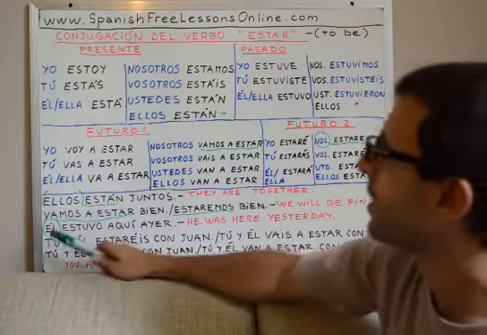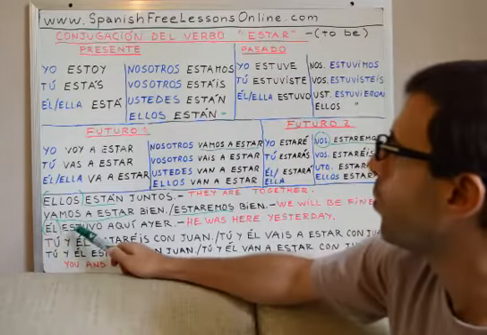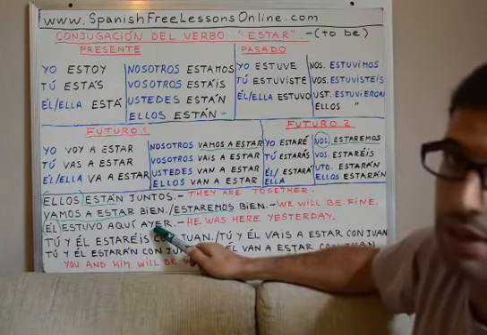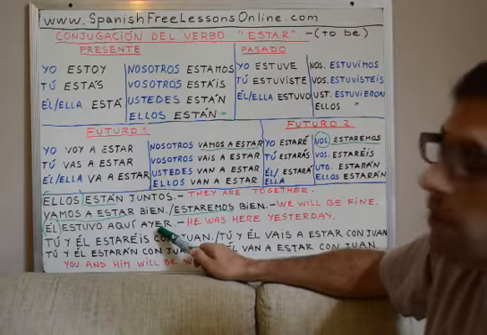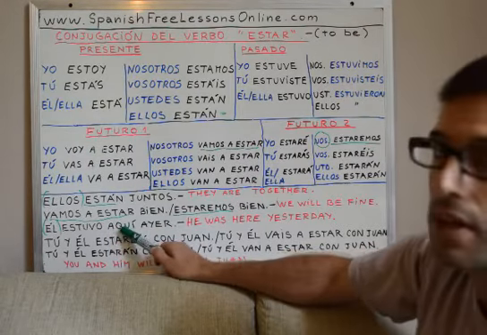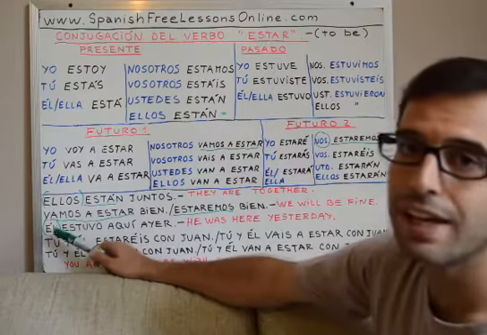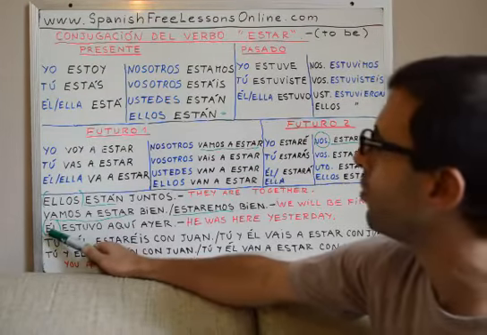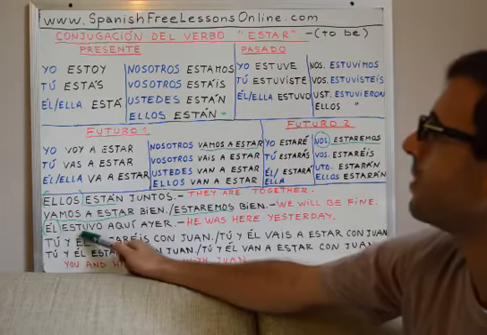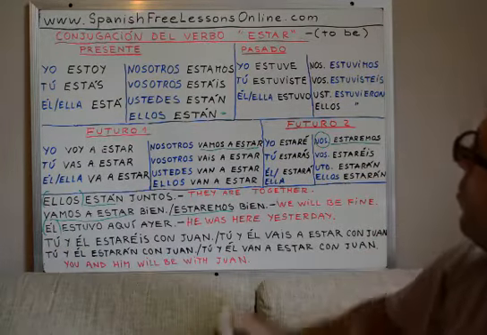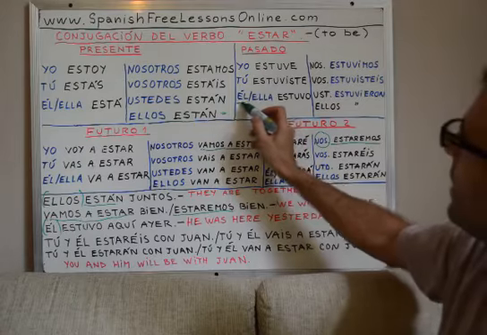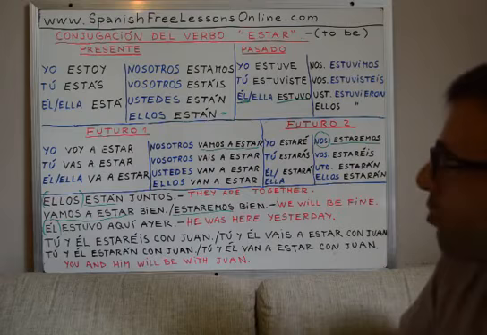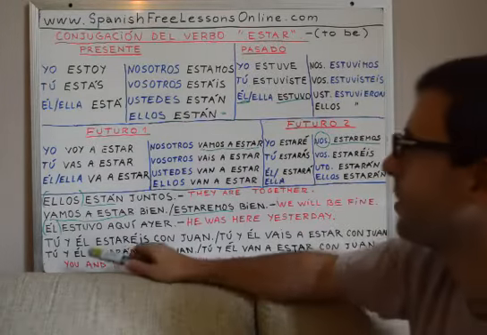It means he was here yesterday. So ayer means yesterday. Aquí means here. So what's this? This is past, right? Simple past. Él estuvo. He was here yesterday.